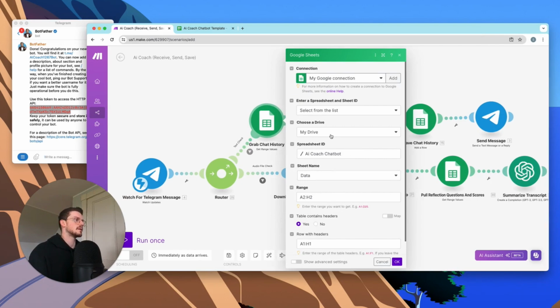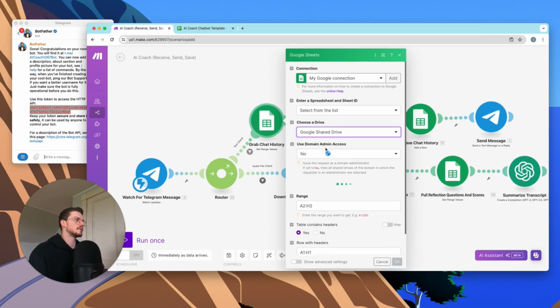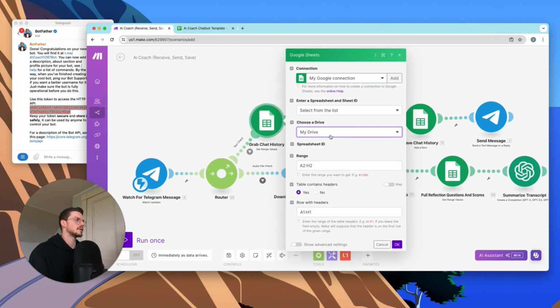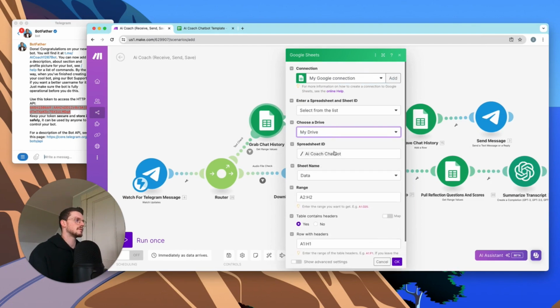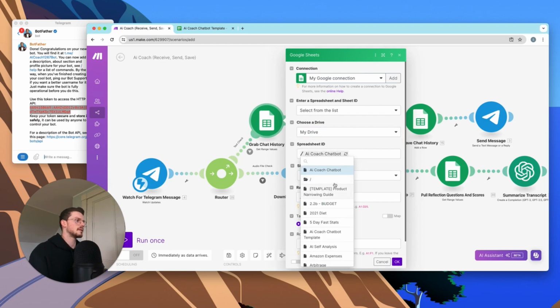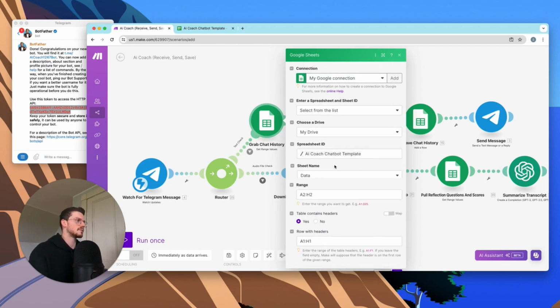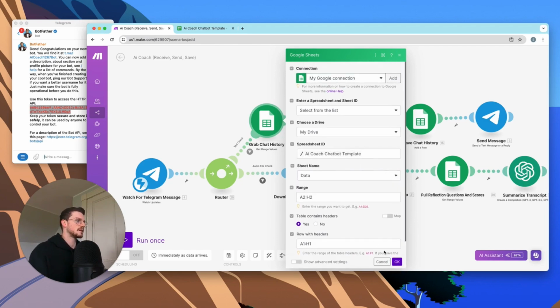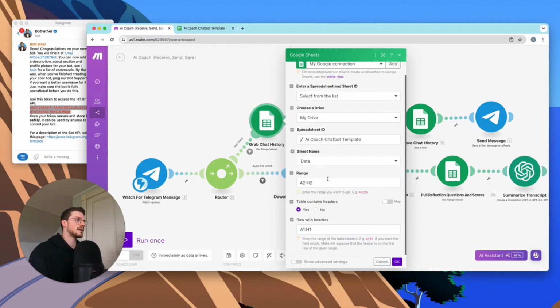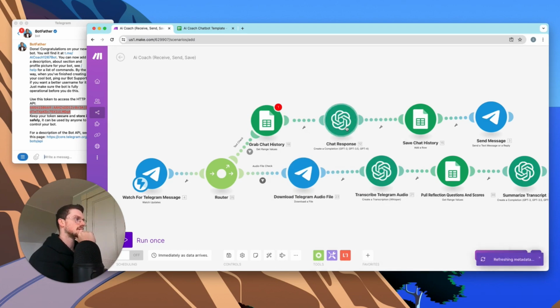It's going to come up here, and then we're going to go to Drive, shared with me, my Drive, AI Coach Chatbot. We want AI Coach Chatbot template, and we're going to get data, so we can leave everything else the same. Basically this is going to grab the history of the chat that the bot and the person have had. Now we don't have a system yet that's going to set that up, but that's coming up later. So hit save.